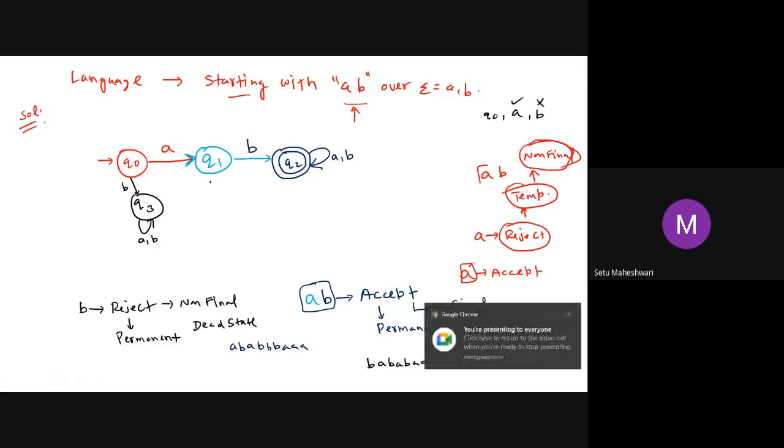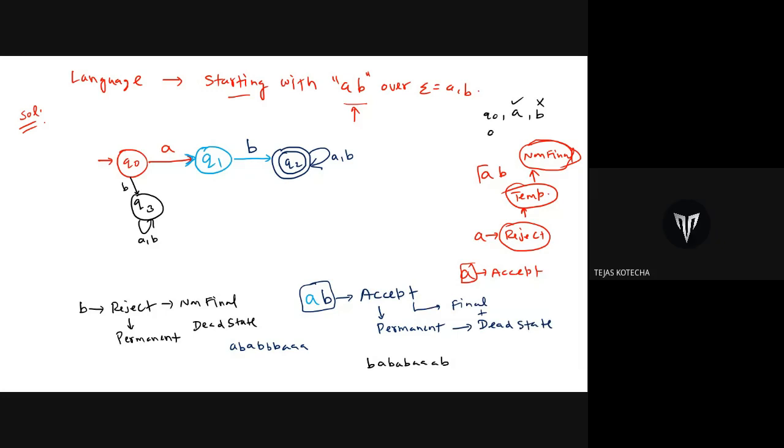Now what about Q1? Do I have a path for B? Yes, from Q1 we do have a path for B. But do we have a path for A? No, it is not there. So I have to make it. If I am standing on Q1, what do I already have in my string? A. Now after this, if one more A comes, am I supposed to accept it or reject it?